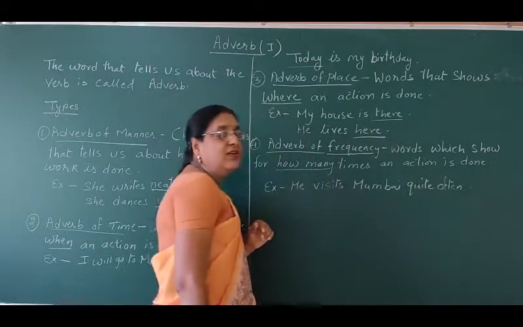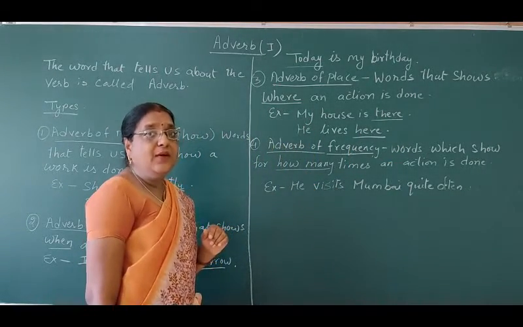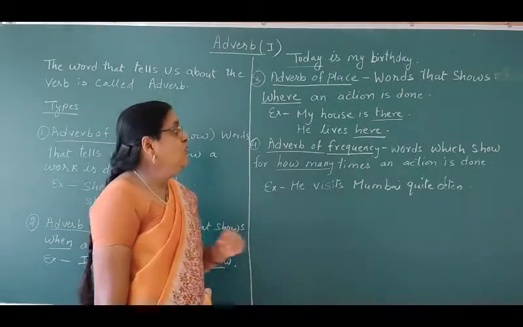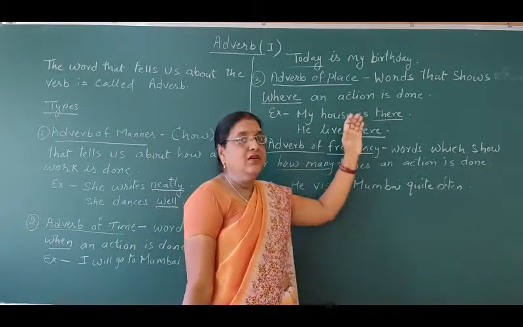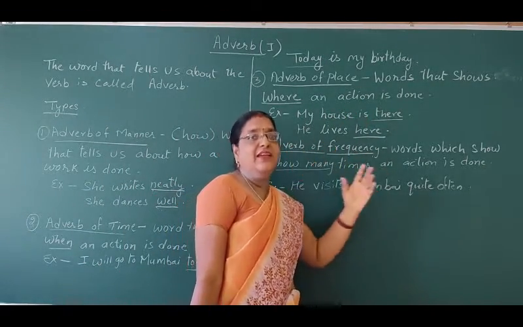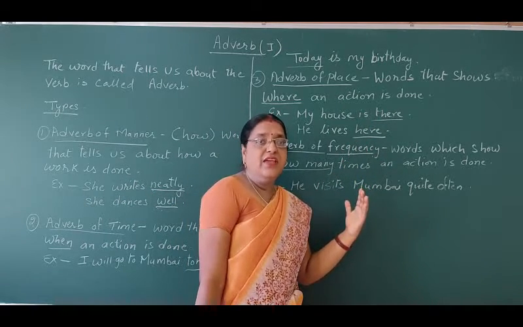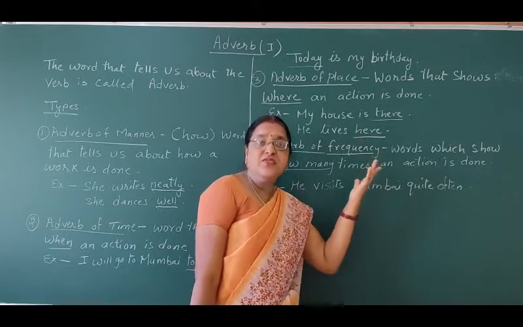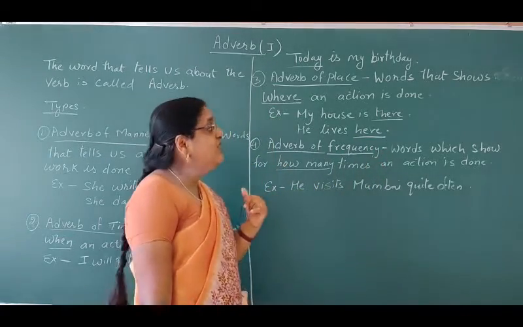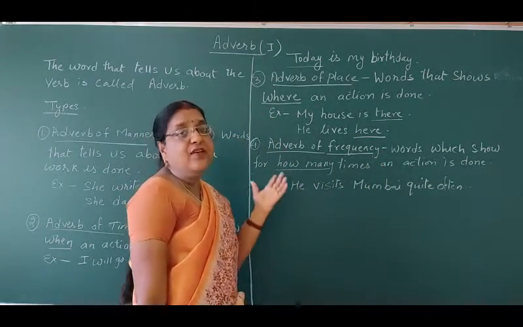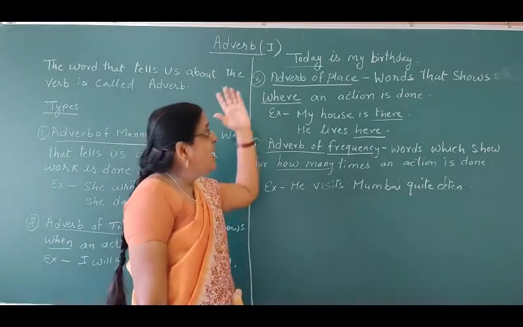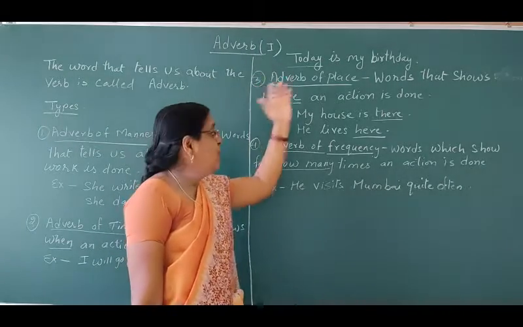So here is the word that indicates the place of action. So here, there, inside, outside, upward, downward, downstairs, upstairs: these are the words that indicate the place of action. So that is the adverb of place.